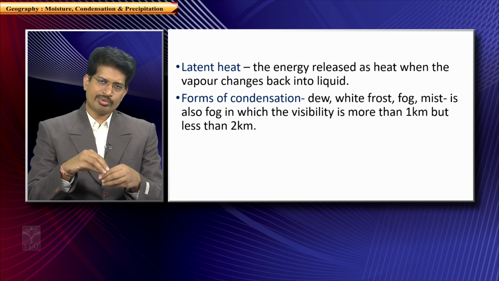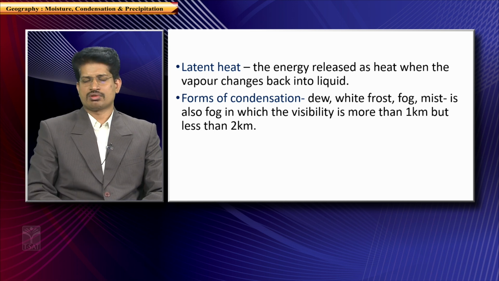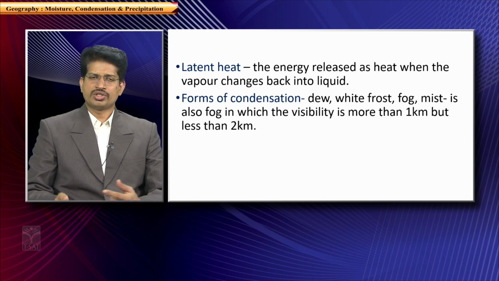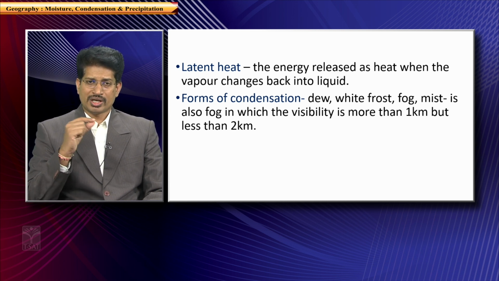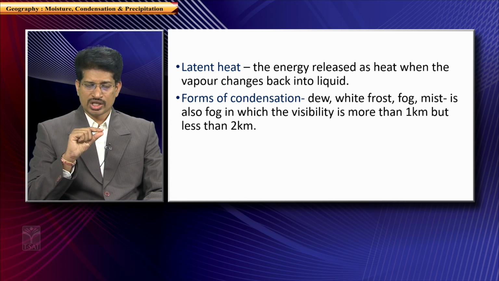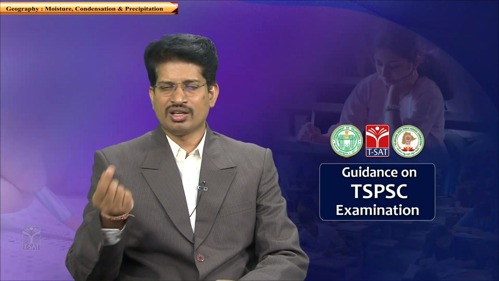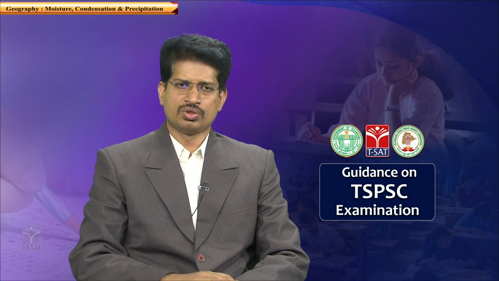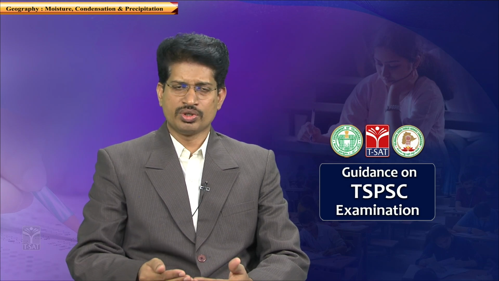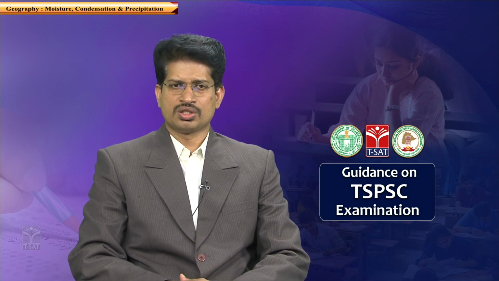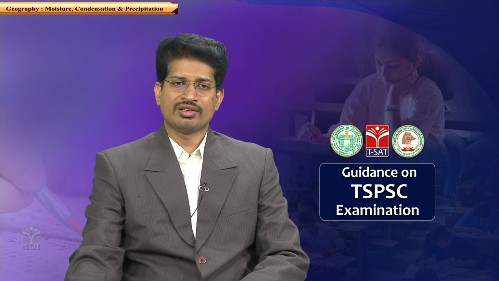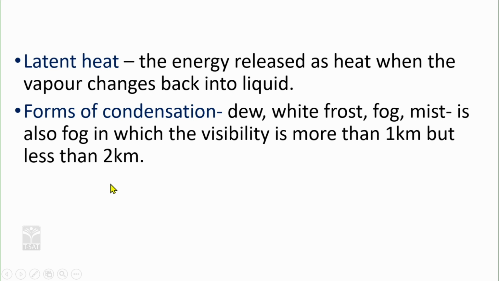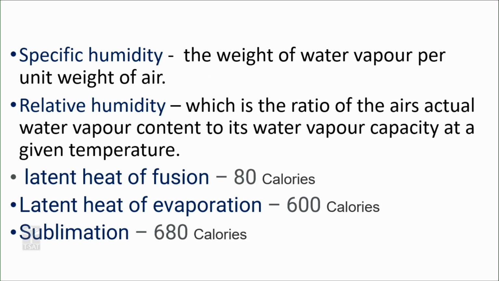So, when this vapor, in the form of gas, changes its state from gas to liquid, the absorbed energy needed to change its state from liquid to vapor needs to be released back. This heat which is being released back is known as latent heat. Latent heat is responsible for many kinds of variations in weather and climatic phenomena. Why and how it happens, we shall discuss.